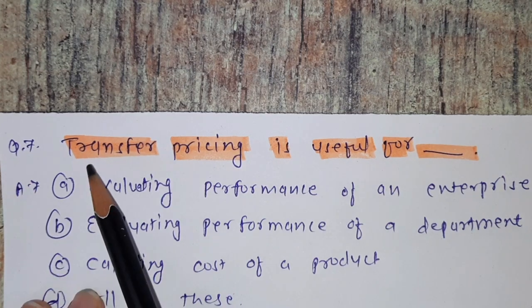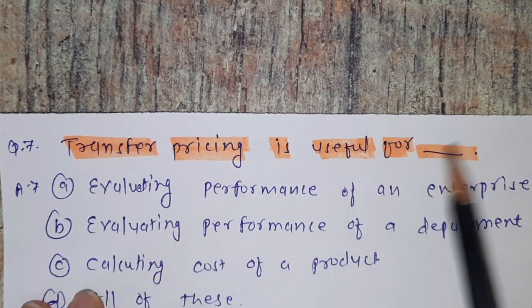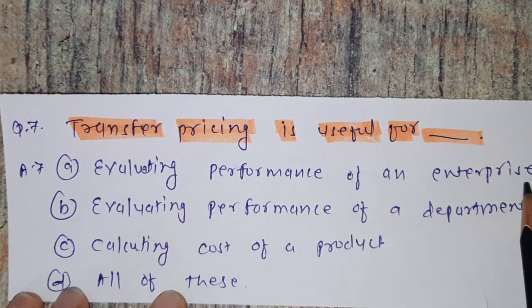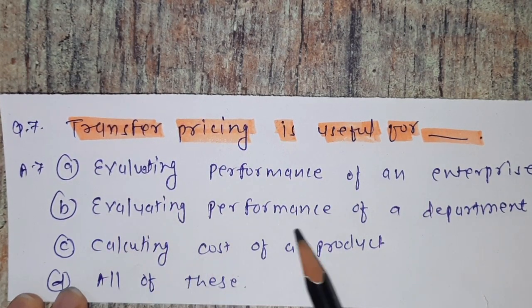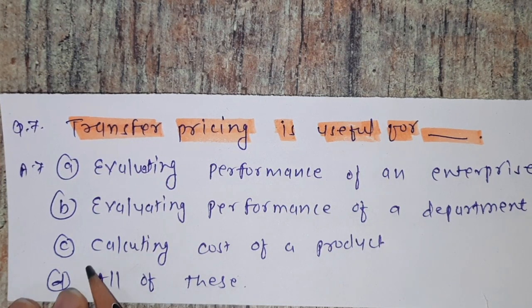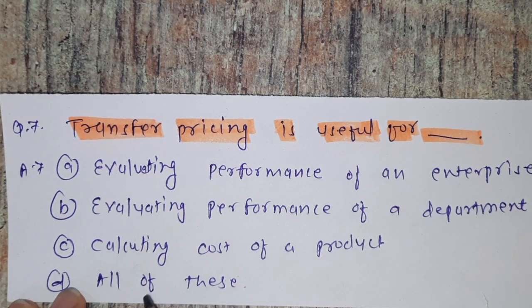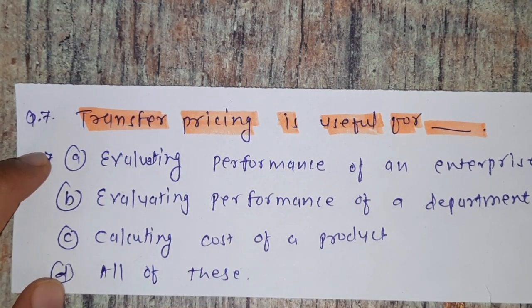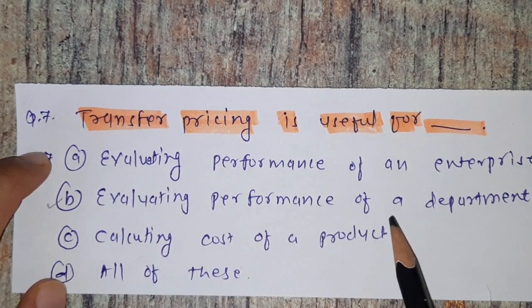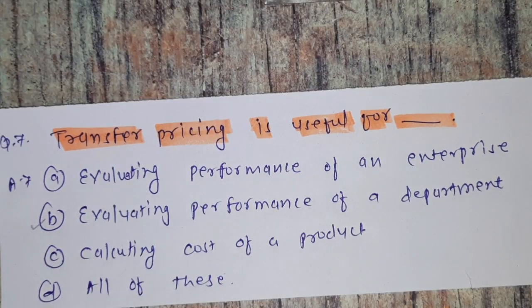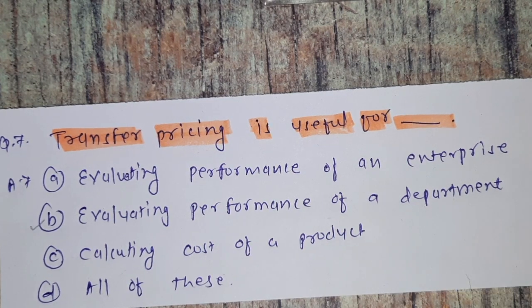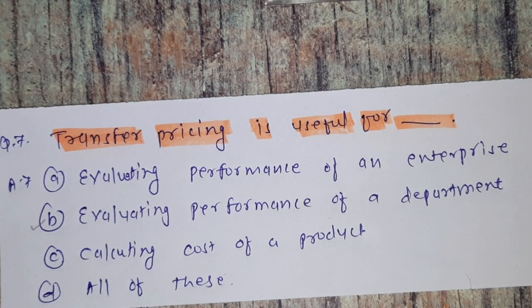Question number 7. Transfer pricing is useful for. Options are A, evaluating performance of an enterprise. B, evaluating performance of a department. C, calculating cost of product. And D, all of these. So which is the correct one? It is the option B, evaluating performance of department. So when the organization wants to evaluate performance of department, it uses transfer pricing. Okay. Now we see the next question.